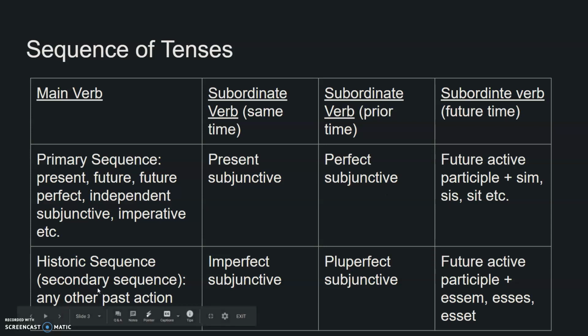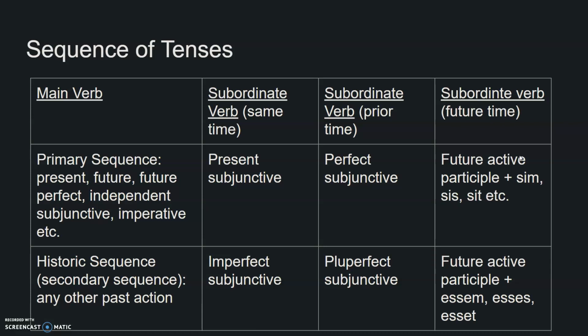In historic or secondary sequence, if we want to express something at the same time, we use the imperfect subjunctive, prior time, pluperfect subjunctive. This should all be review. It's stuff we've done before. The hard part becomes questions actually can introduce yet another level of time. Things can happen in the future.